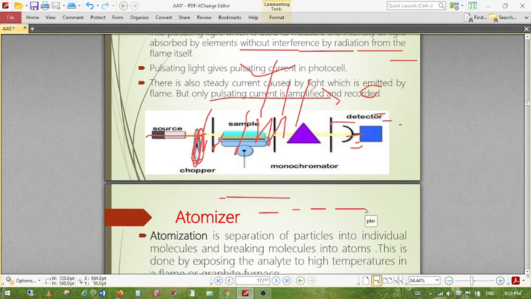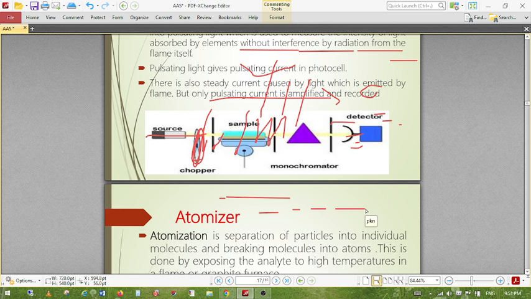There are two types of interference: spectral interference and non-spectral interference. Spectral interference includes absorption by other closely adjacent species. For example, a particular element may absorb at 501 nanometers and another at 502 nanometers. This small difference between 501 and 502 cannot be resolved by this machine, so interference can take place. We cannot know the exact intensity or the exact concentration. When two atoms absorb at nearly the same wavelength, interference may take place.